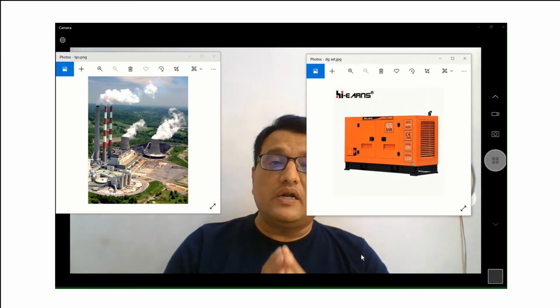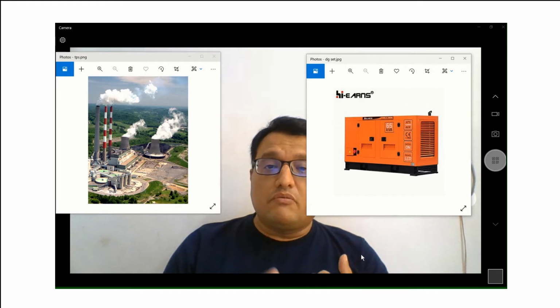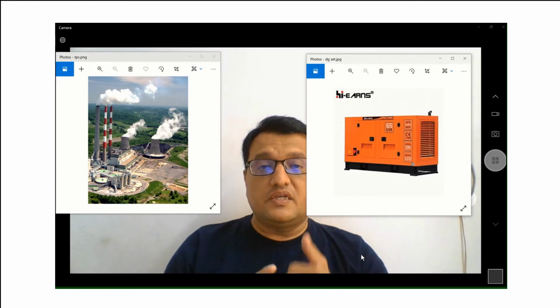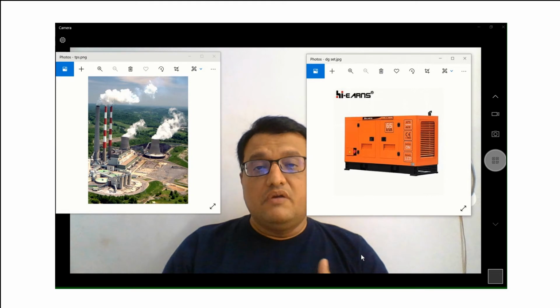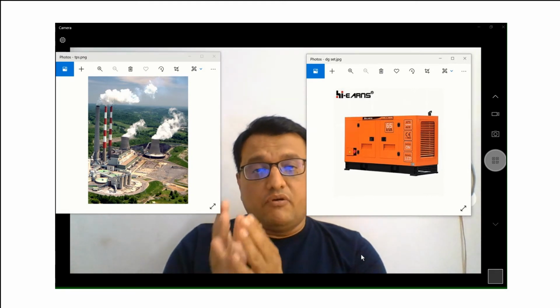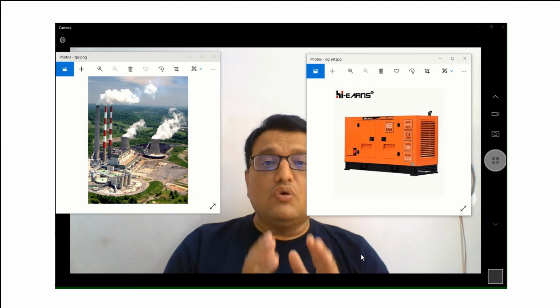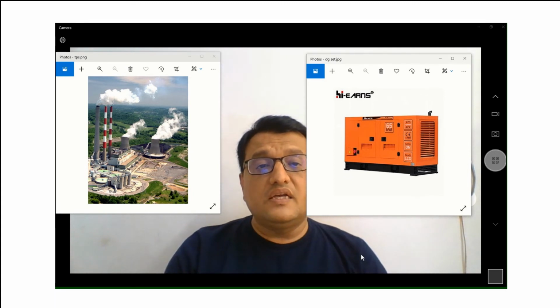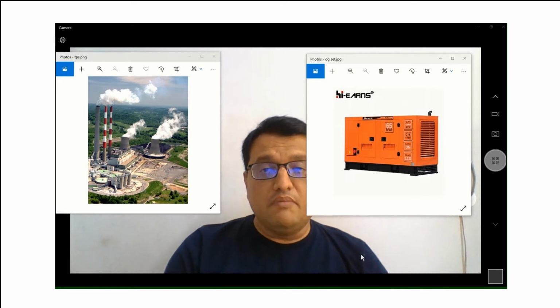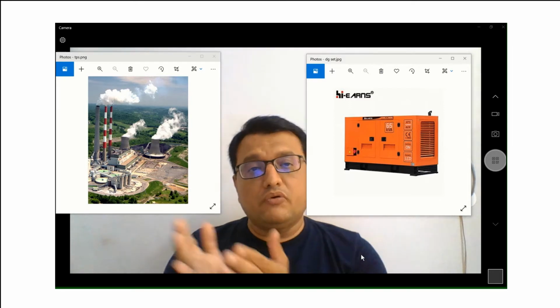We will calculate the power we are buying from the electricity company, because that is registered in our electricity meter and we also get it in the electricity bill. So we will take it from there and calculate. On the diesel generator side, we know how much diesel we have consumed on a monthly basis to generate x amount of power, x amount of units.